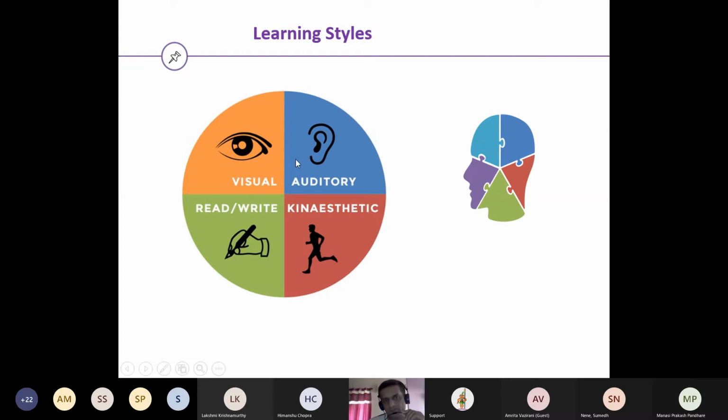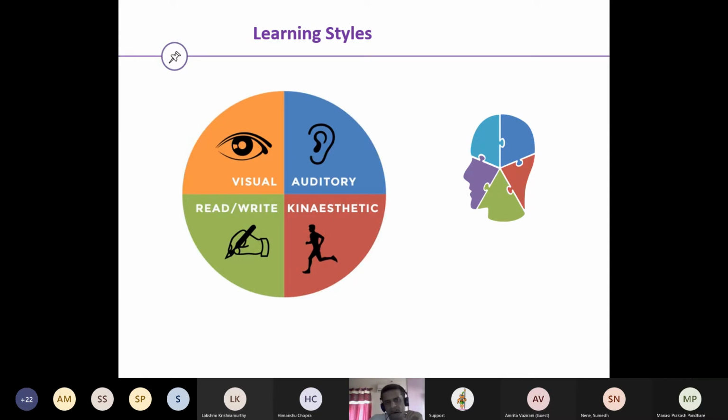Then there comes a category called auditory. These are the ones who prefer to listen. There is comparatively less belief in the other things, so they keep listening. They do listen, and their listening is highly effective. They can catch what you are saying. They will call you out if you are telling something wrong, or if you are trying to manipulate something. They will just grab you. These are very super cool auditory people.